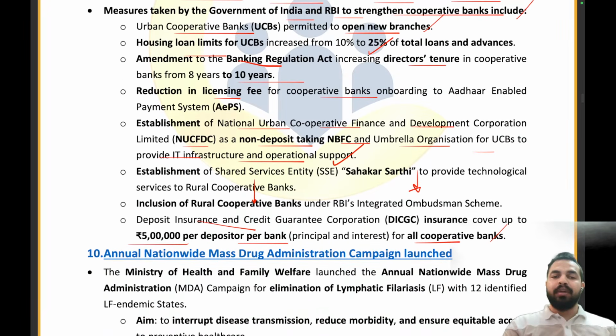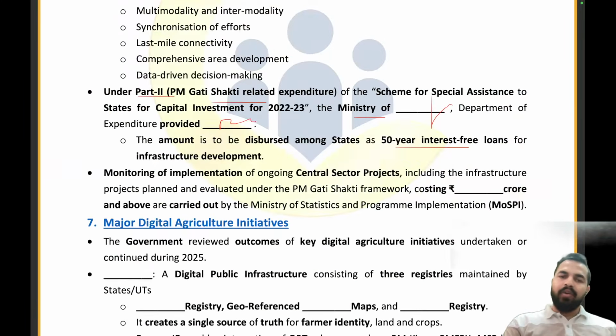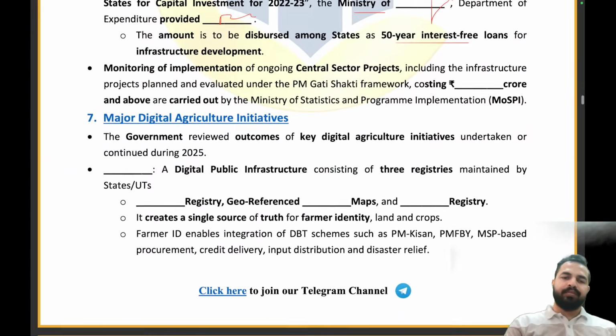Establishment of National Urban Cooperative Finance and Development Corporation as a non-deposit taking NBFC and umbrella organization for UCBs to provide IT infrastructure. So all these different things are being launched in order to enhance and better the cooperative movement in our country. Right, my dear friends? Now let's try to answer these questions.